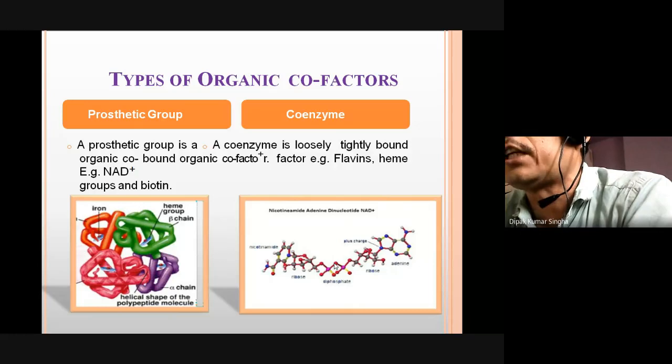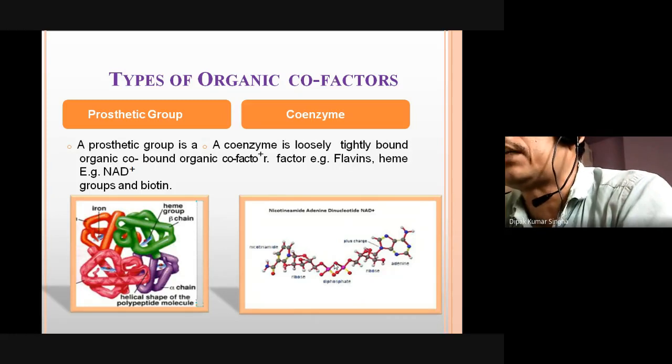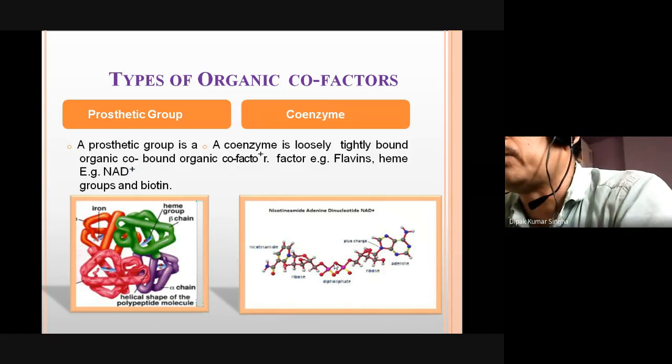Sodium, magnesium, copper, manganese, zinc are also prosthetic groups. But these examples are also coenzymes.